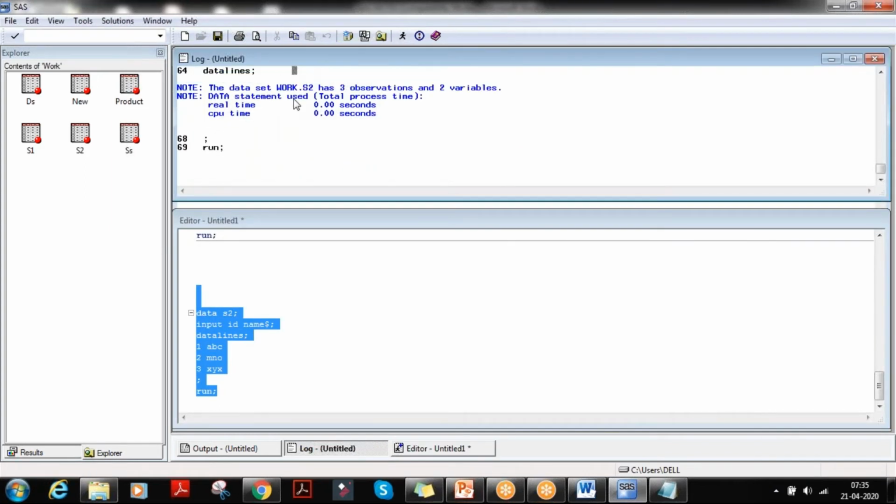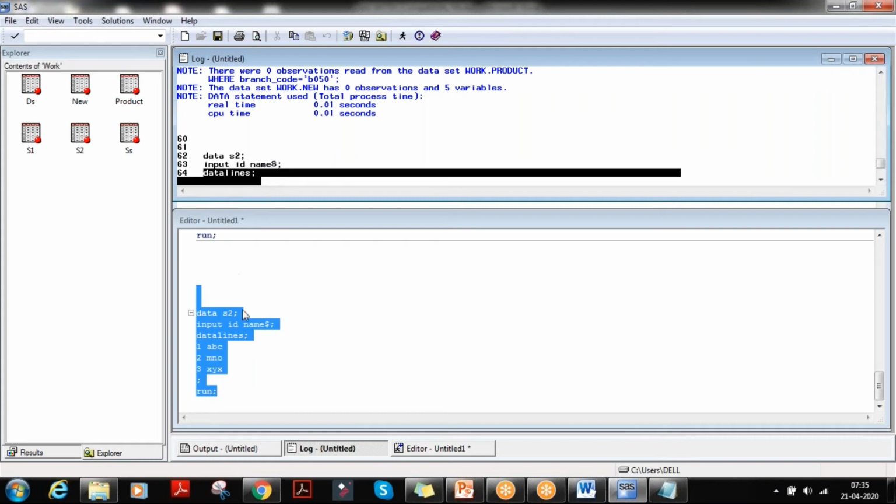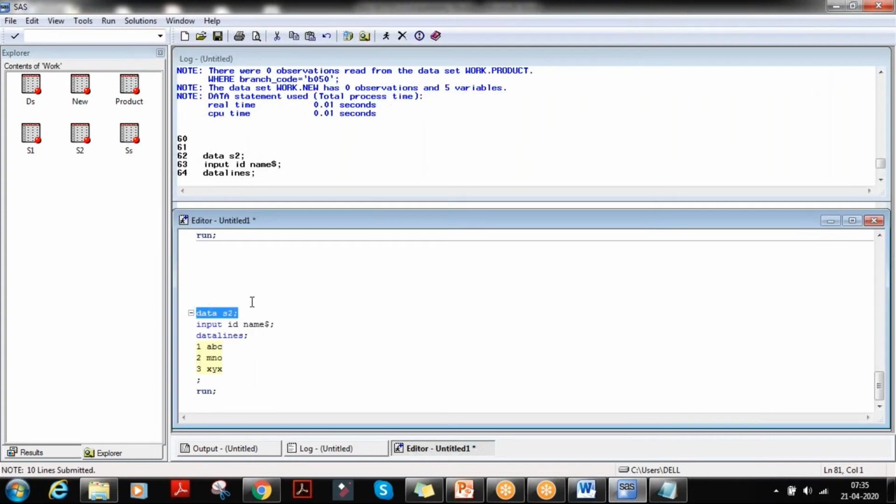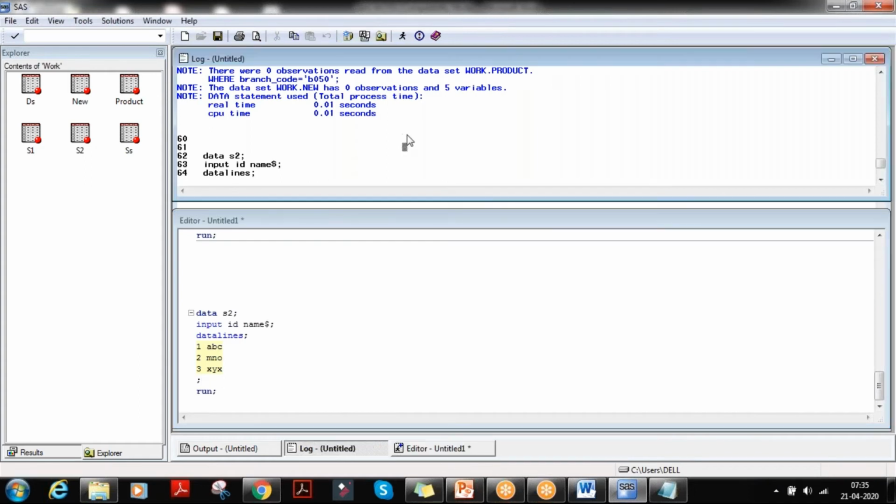In the line data s2, input id, name, dollar. The first line is going into the input, the second line is going to the execution, and the third line is going to the data lines. Then these are all taken, and when the semicolon is reached, it will give you the output.